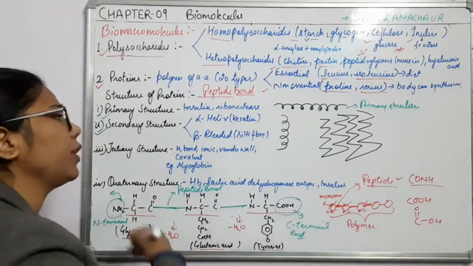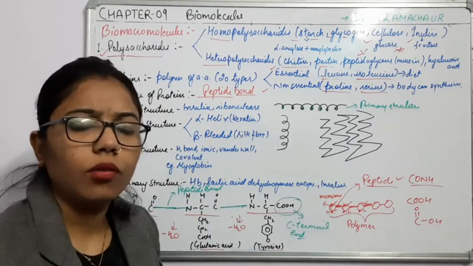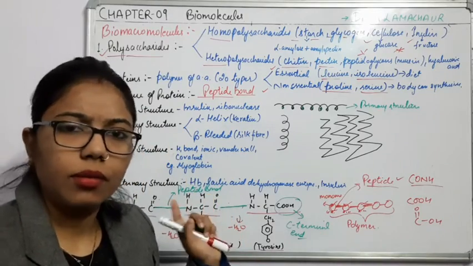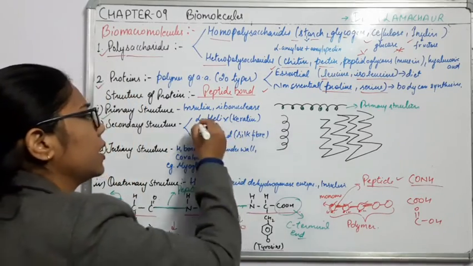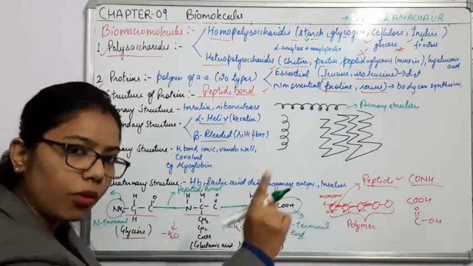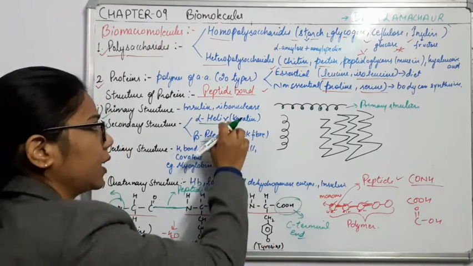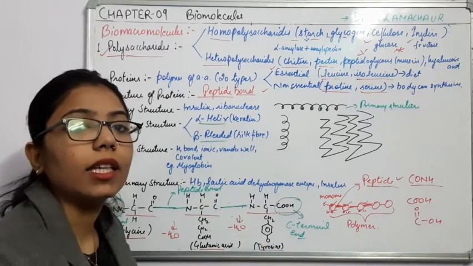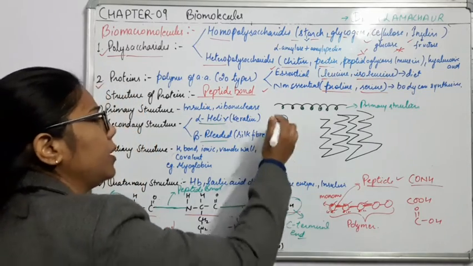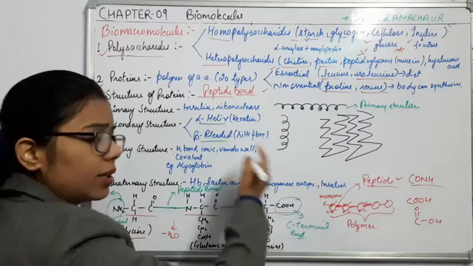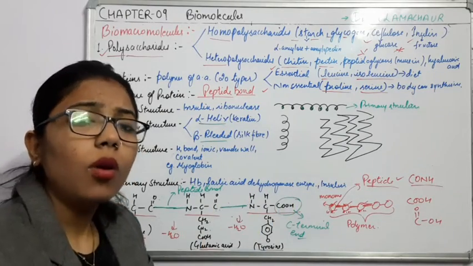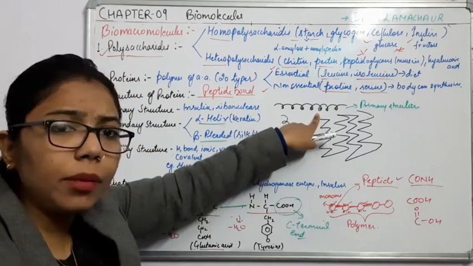Now we have to discuss the secondary structure. The secondary structure is again divided into two parts: alpha helix and beta pleated structure. Helix means something in the form of coiling, and helix is the singular while helices is the plural form. Here these amino acids coil together. This is somewhat more complicated compared to the primary structure.